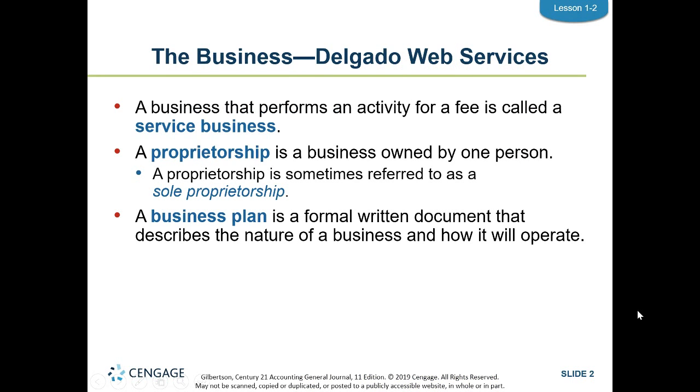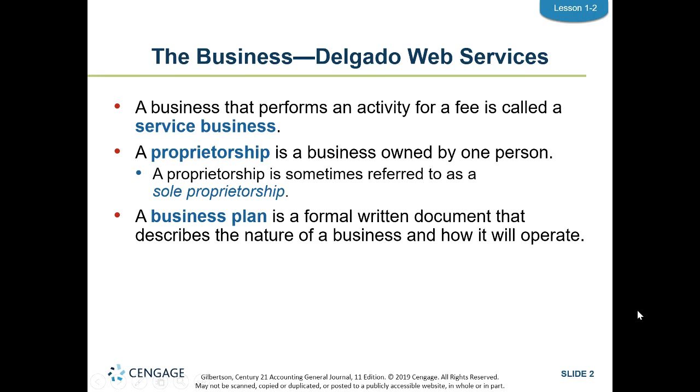Now, the first thing we need to do here is introduce the business that we're going to use for this unit. It's going to be Delgado Web Services. Like I said, that's going to be the business that we're going to use to illustrate all the activities and all the chapters in part 1.